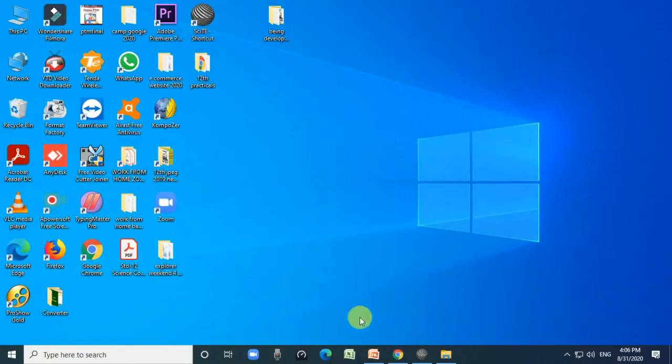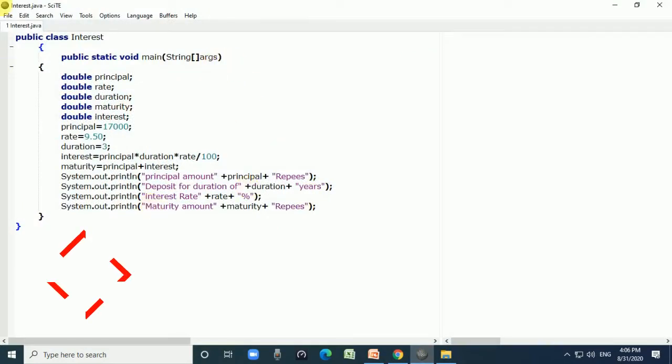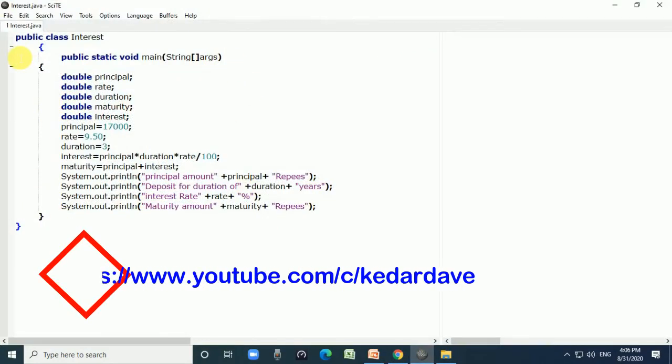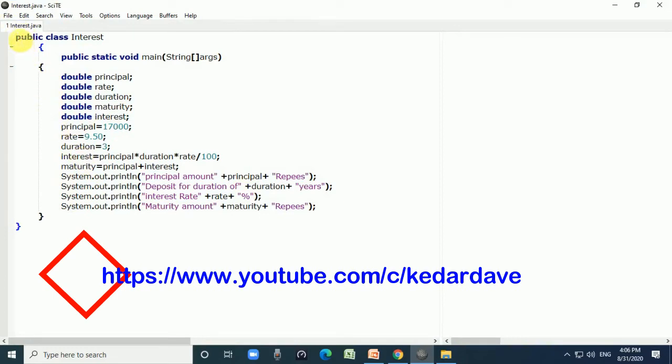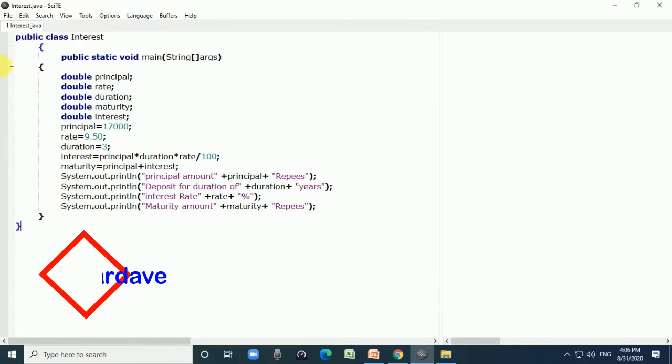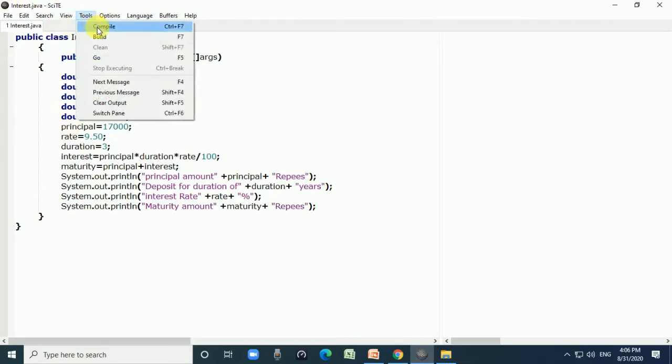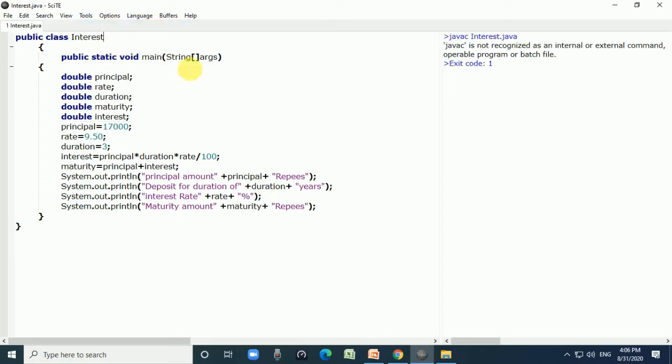Okay, then I have already written one Java program. It is interest.java. So I type this Java interest.java file, go to the file and save it, right, with the class name interest and with the extension .java, right, and just press Ctrl S, go to the tools option, and compile this program, or the shortcut key is Ctrl F7. When the Java compiler is not properly set,